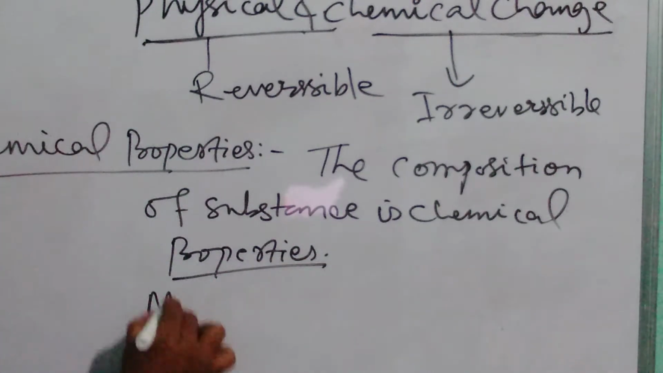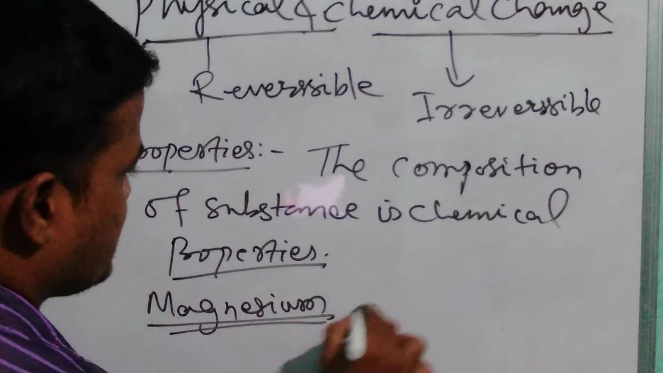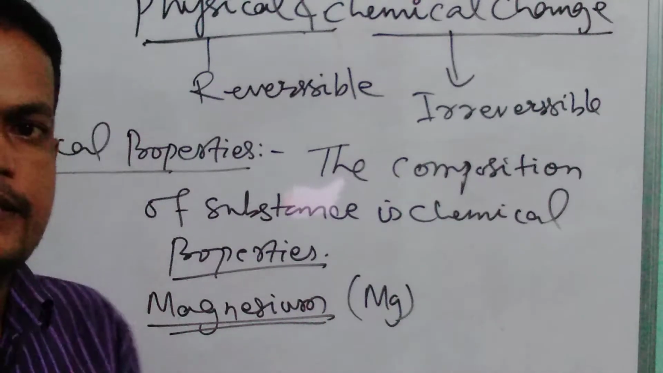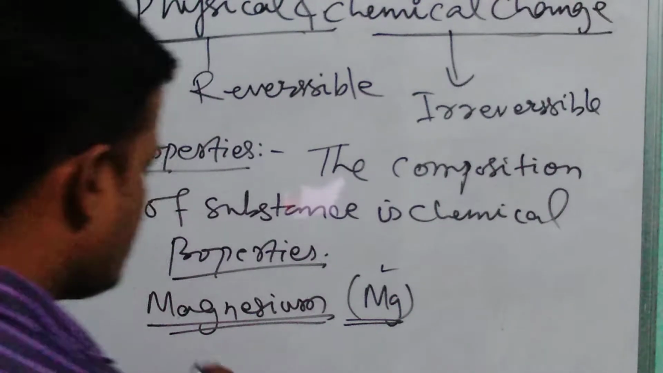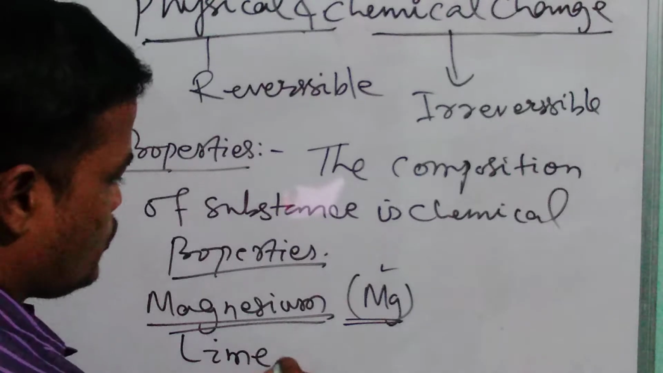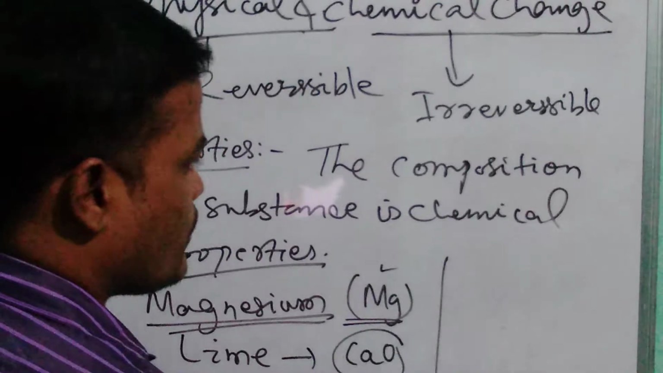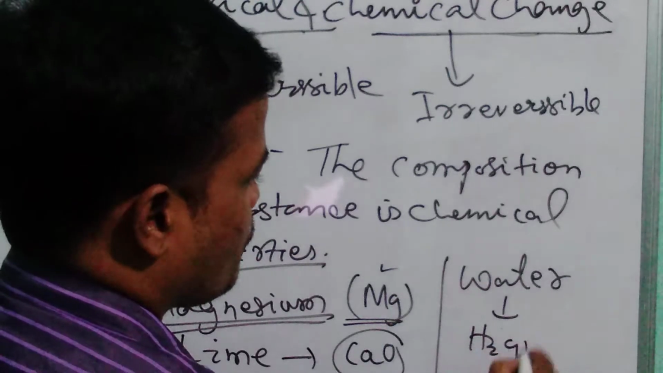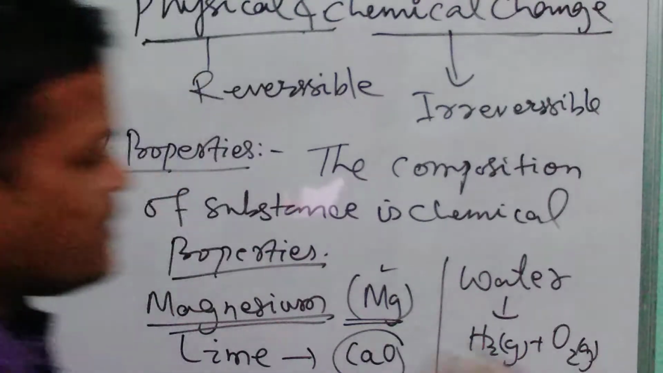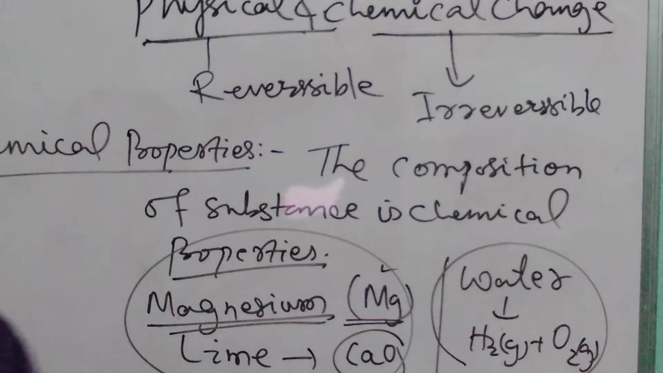Suppose magnesium. Magnesium is Mg. It is a metal, an element which is made of magnesium atoms. Okay, this is lime, otherwise called chuna, which is made of calcium oxide. Let us talk about water. Water is composed of hydrogen gas plus oxygen gas. So the composition of a substance is called the chemical properties of the substance. So these are the physical properties and the chemical properties.